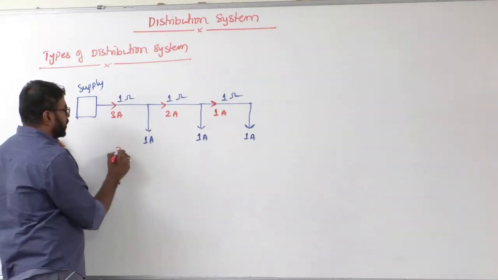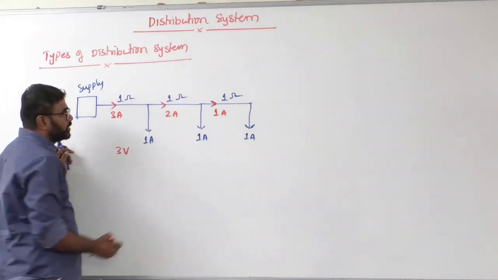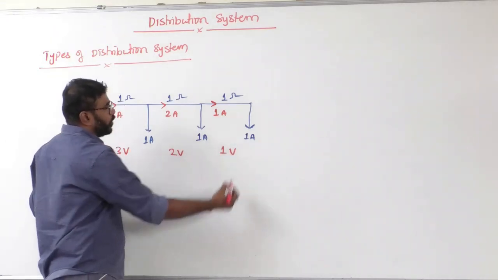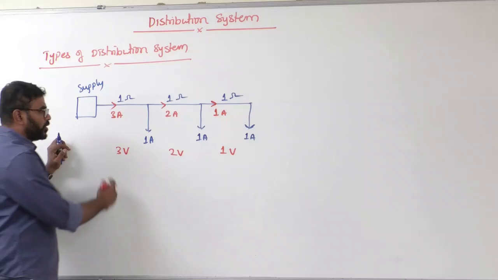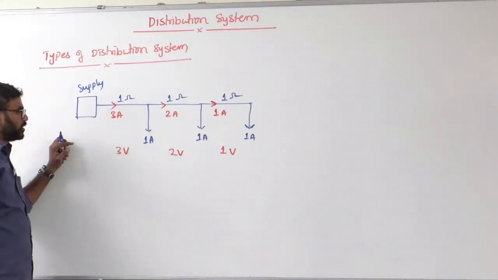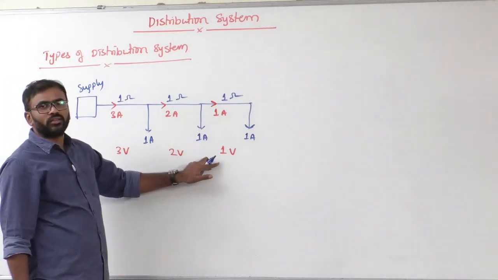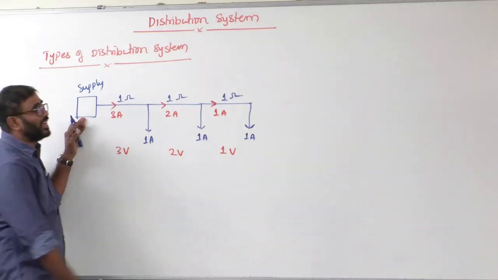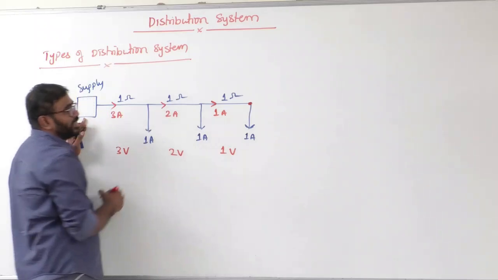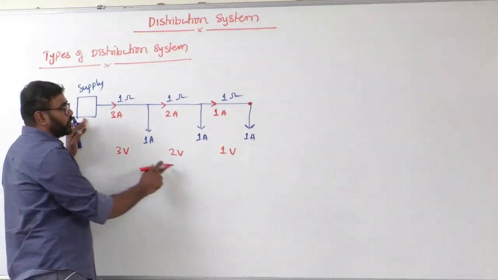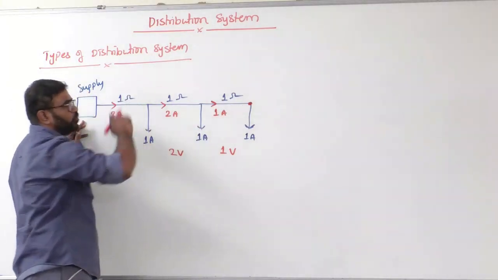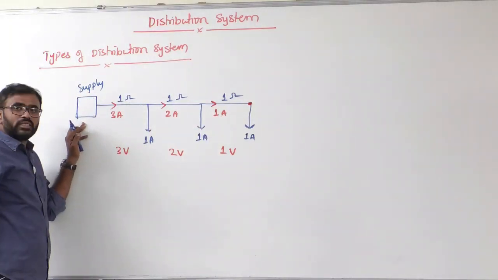So think about the voltage drop here. 3 volts. Here the voltage drop is 2 volts. Here the voltage drop is 1 volt. Correct or not? That means what is the total voltage drop? 3 plus 2 plus 1, that means 6 volts. If you see from the source to the end consumer, we are getting how much voltage drop? 6 volts. From the source to the end consumer, 6 volts is the voltage drop.